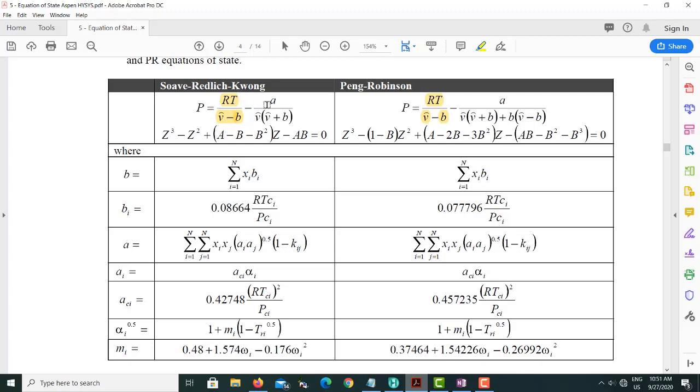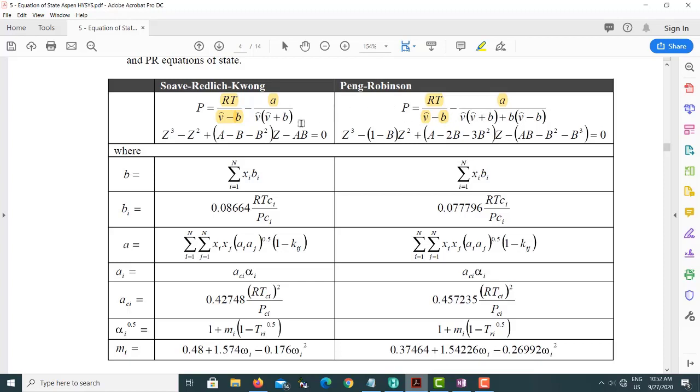However, from low pressure to higher pressure to extremely high pressure, the interaction between the molecules differs. So this A is the one which changes whenever you're using higher pressure. The Redlich-Kwong equation of state is okay with high pressures, but with extremely high pressure, again they suffer.